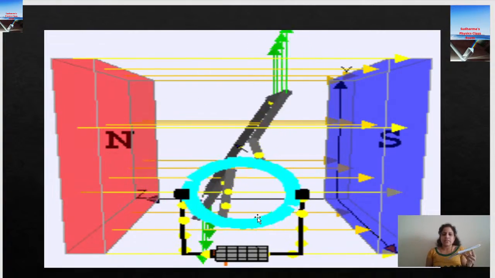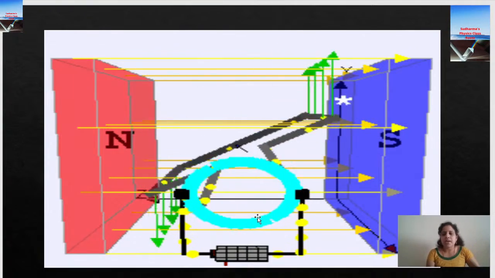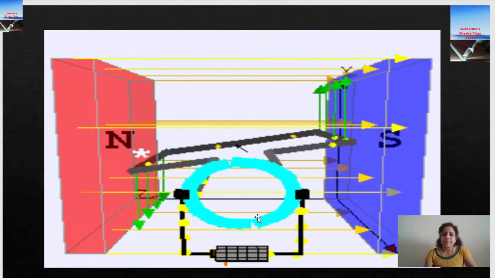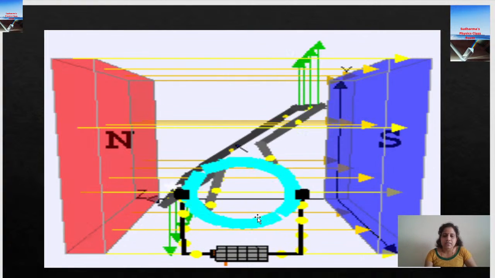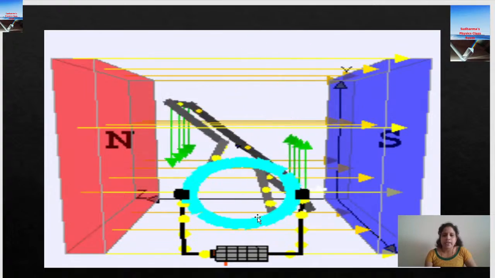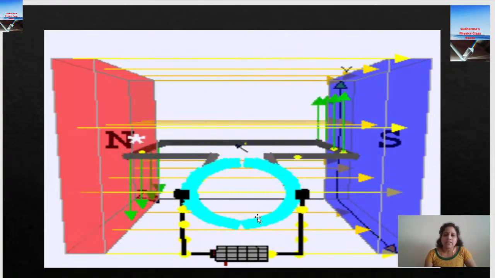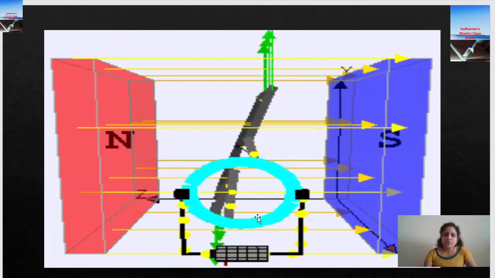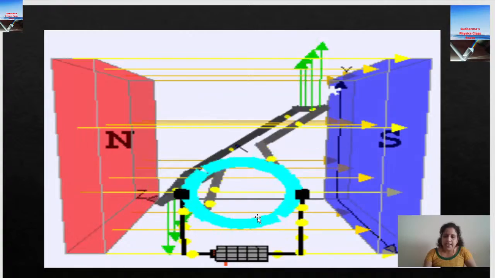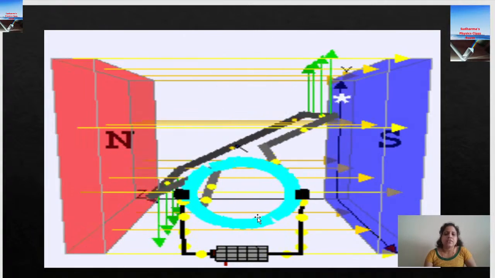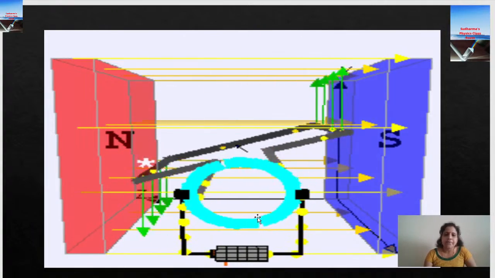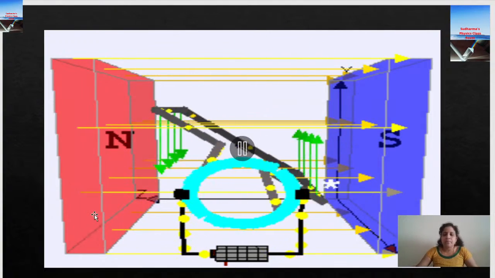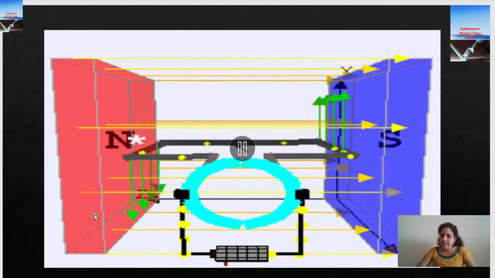Now the brushes are stationary. Which part of a motor is stationary? That is another question for 1 mark. The carbon brushes are stationary, and the split ring will be moving along with the armature's arms. When AB moves, along with that the split ring P will be moving to the other side, as you can see in the video. At the same time, the combination of brushes and the split ring will be changing.